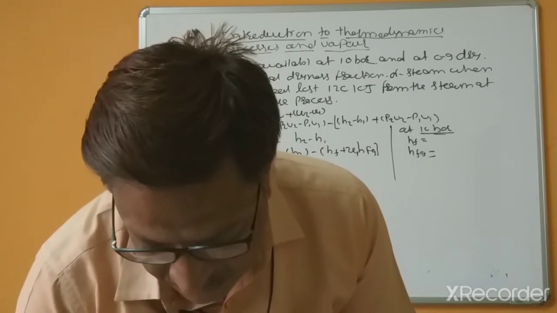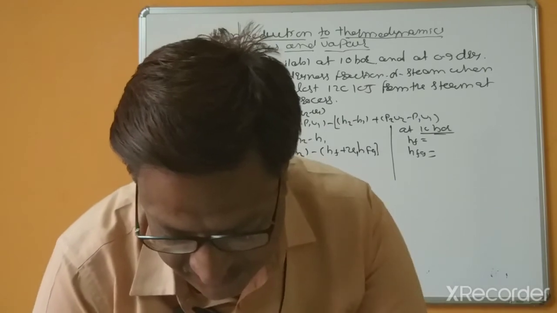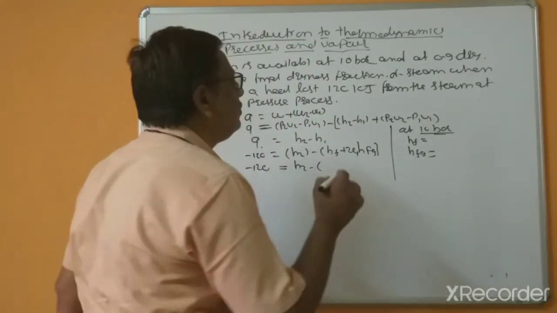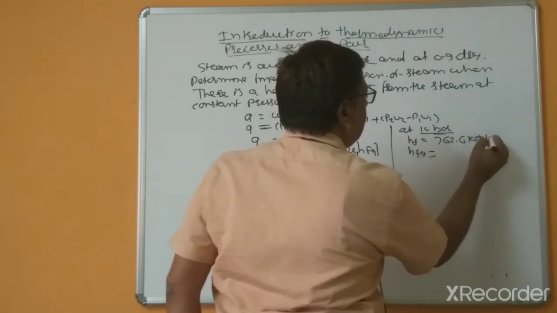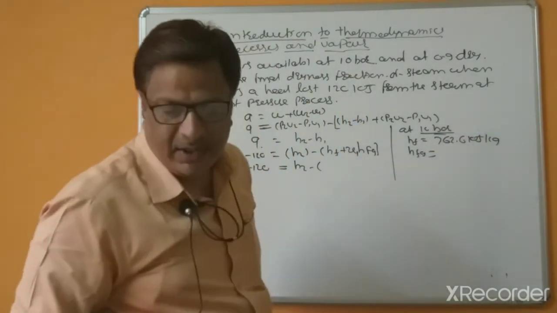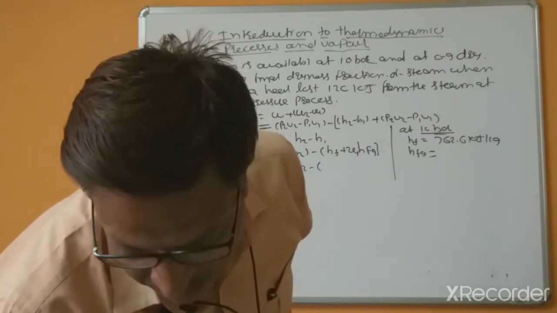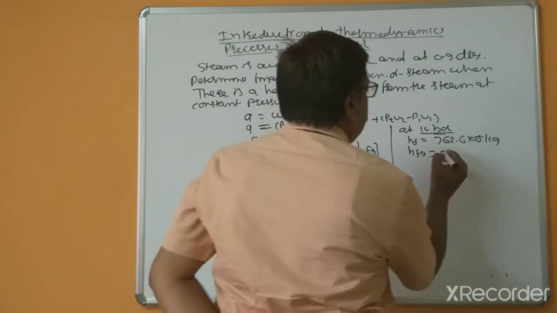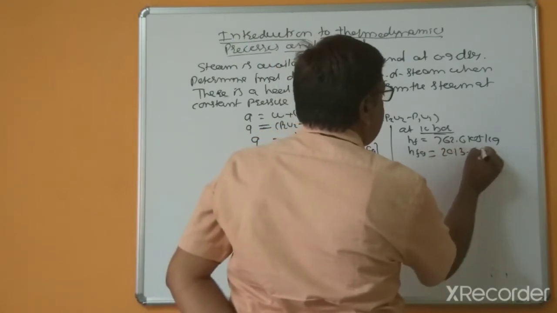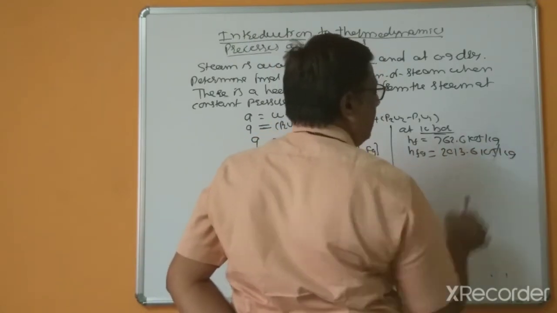Hf equals 762.6 kilojoule per kg, and latent heat Hfg at 10 bars is 2013.6 kilojoule per kg.